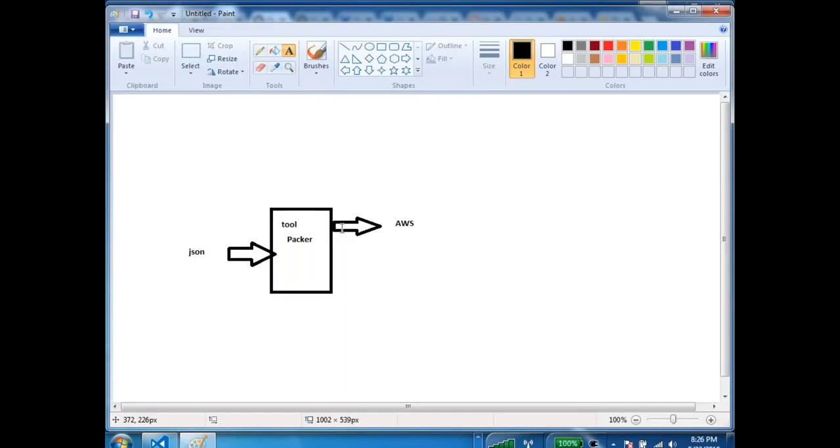So in Packer, we need to learn about builders, and we'll be looking at two builders. One is the Amazon builder, the other one is the Azure builder, because clouds are important. And I will navigate you through the VirtualBox builder also. The VirtualBox builder is real nonsense work, I'll show you why at a later point of time. But remember, you are going to get jobs not for building images for virtual machines.